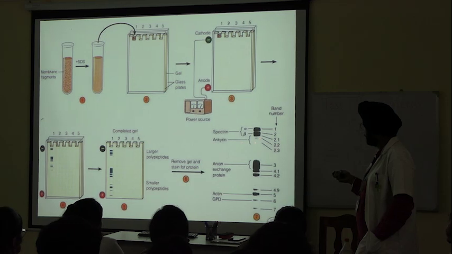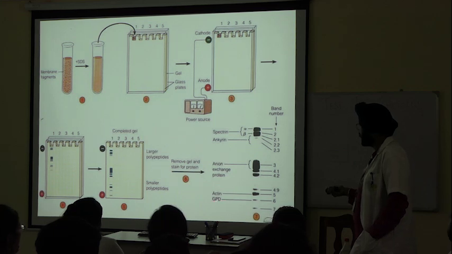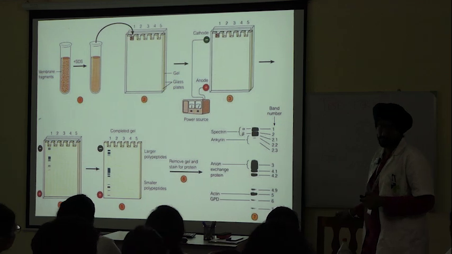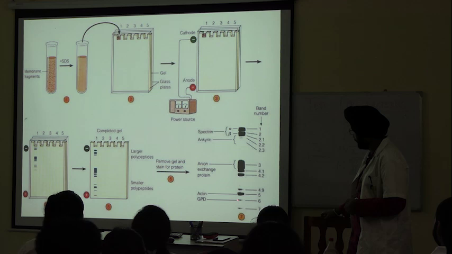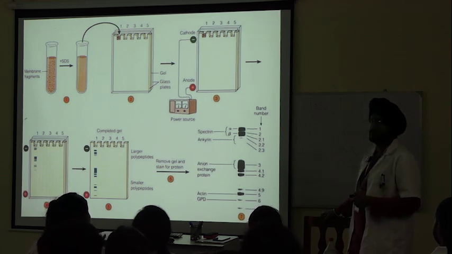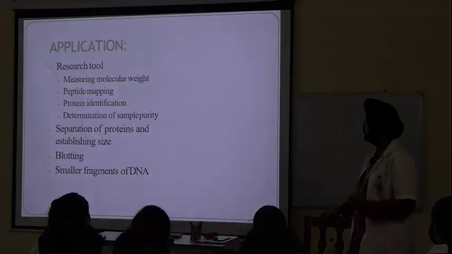Spectrin, ankyrin, anion exchange proteins, actin and GAPDH, glyceraldehyde phosphate dehydrogenase. It's an enzyme. See, it has such a small band here at number 6, so it has traveled the farthest distance. Same principle: the lesser the weight, the more distance it will travel.